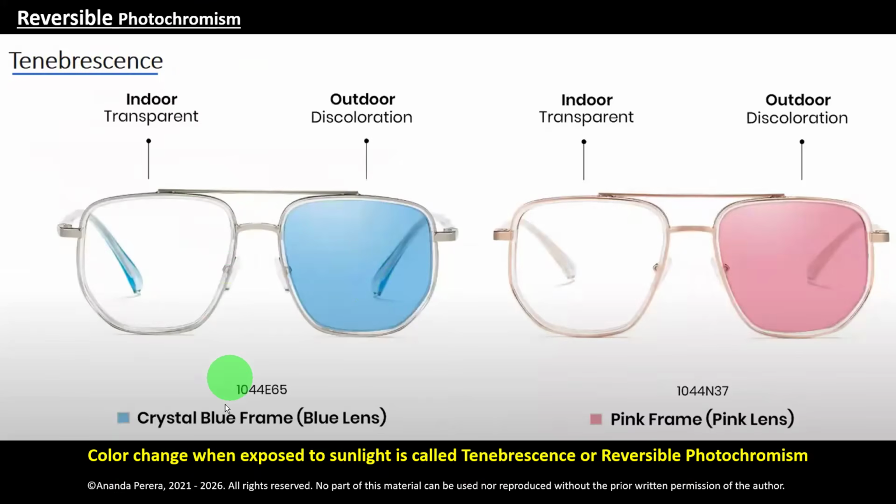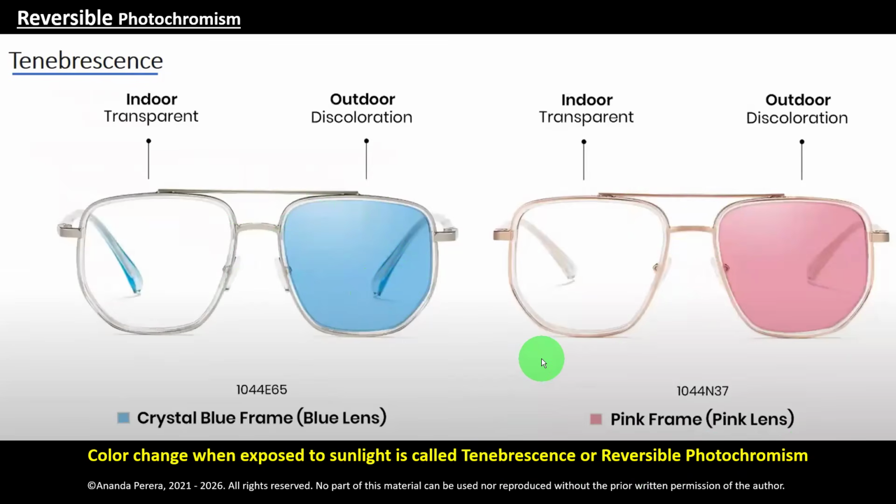See here, crystal blue frame. This is the sunglass. The glass is converting the color from indoor to outdoor. This one converts into blue, this one converts into pink. Maybe there are a lot of colors today. So the color change when exposed to sunlight is called tenebrescence or reversible photochromism. You should understand this word.